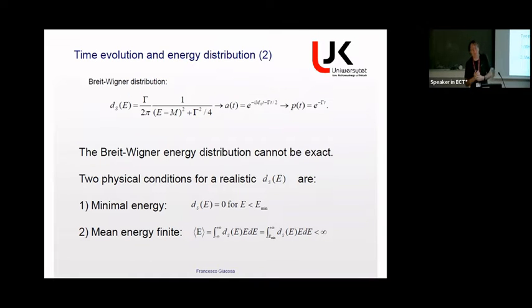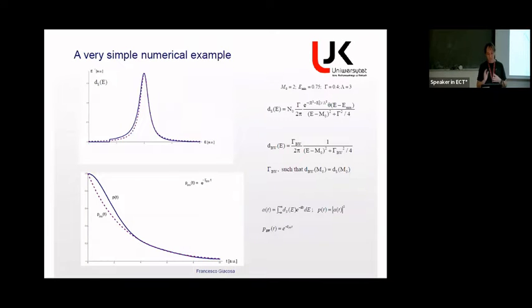And we can understand any physical unstable state as having a minimal energy. If we take the decay of the neutron, the minimal energy is the mass of the proton plus the mass of the electron plus the neutrino. Of the 2 neutrinos, sorry. So, let me just do a simple example.